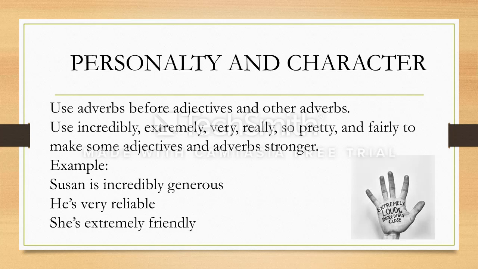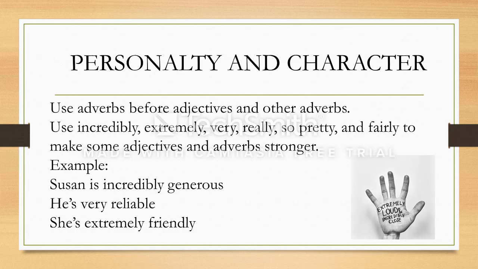For example, when you see a beautiful woman, you say she's really beautiful. So with really, you increase the quality of the woman and you say how beautiful she is. She is really beautiful. So here you have three examples. Susan is incredibly generous.